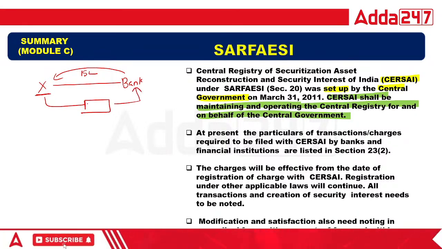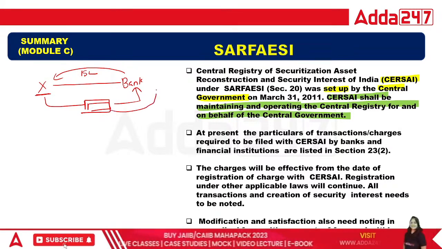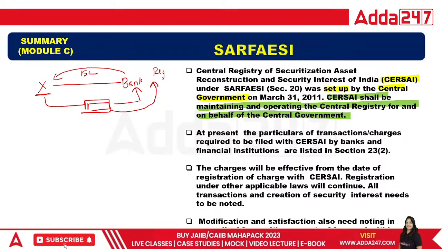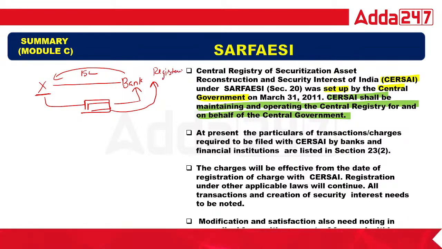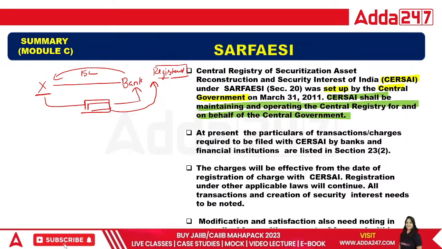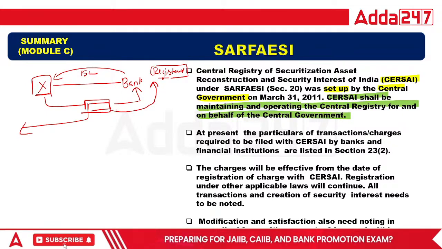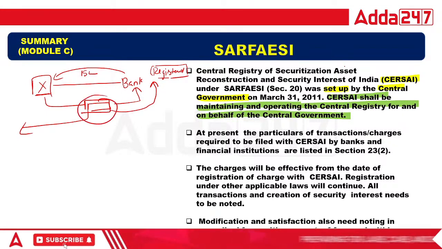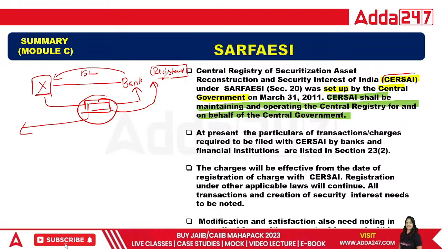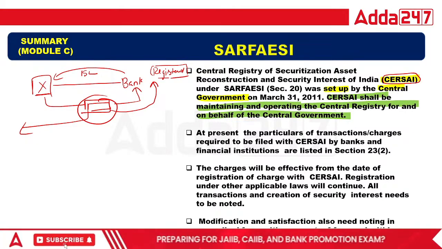This security has to be registered by the bank, so that the borrower cannot use that property for another loan. This is the basic theme. So who will register? The CERSAI is there, under which the property shall be registered. This is very important.